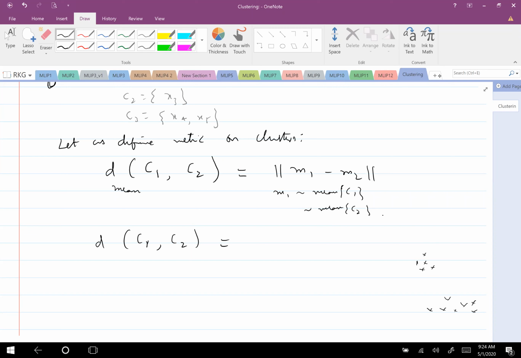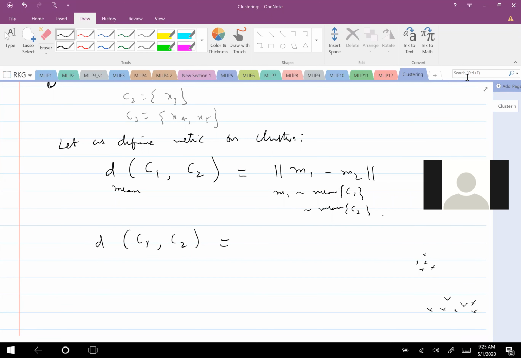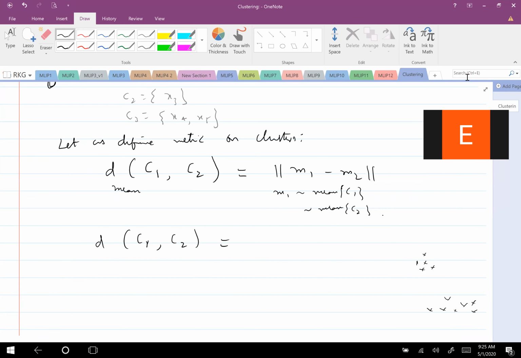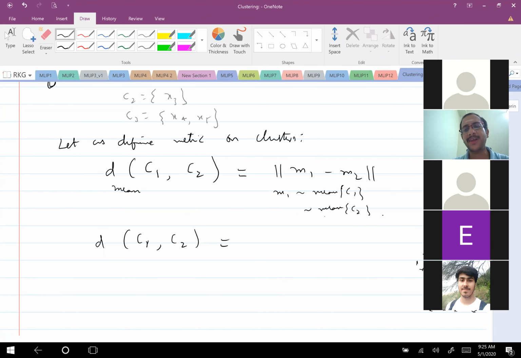Any other suggestion? Any simple suggestions? I'm surprised to see that no more suggestions are coming. L1 norm? L1 norm of what and what? Of M1 and M2. Okay, but you can find different norms. That is anyway almost trivial, because we are considering the distance between two means. But the question now is this.